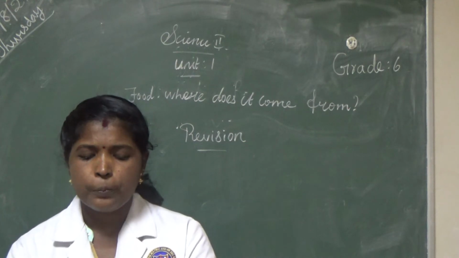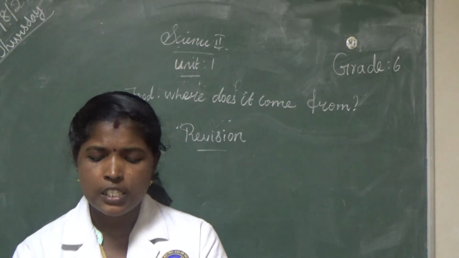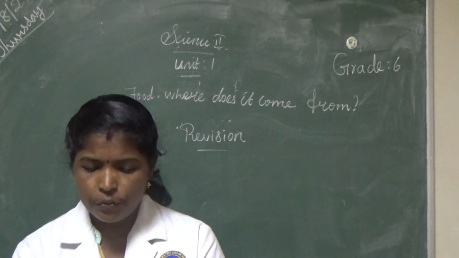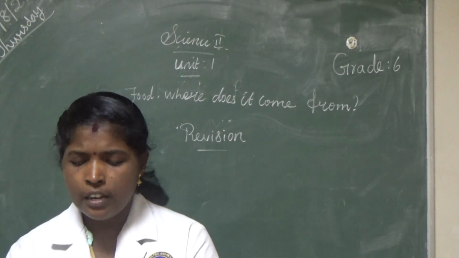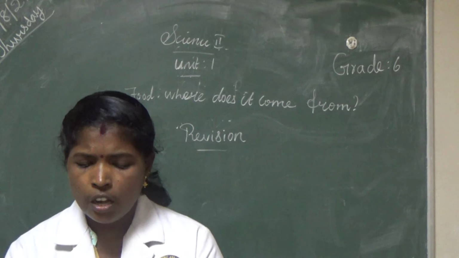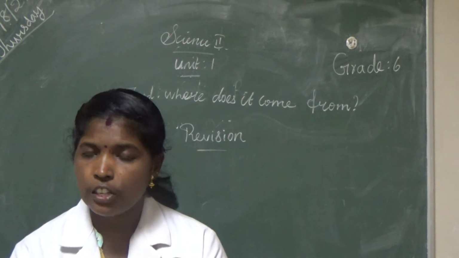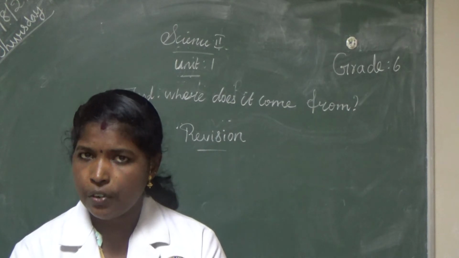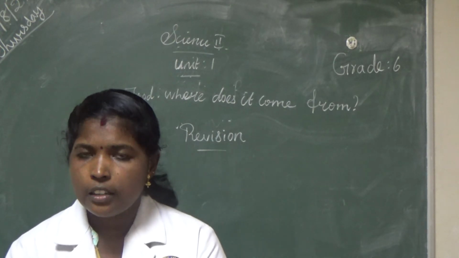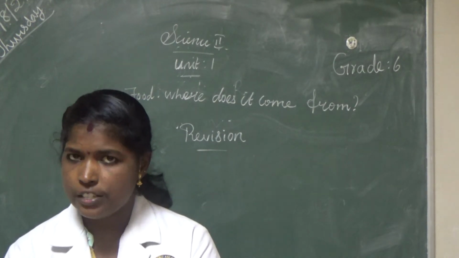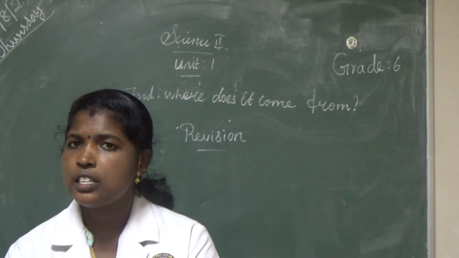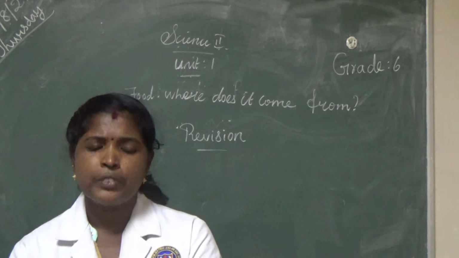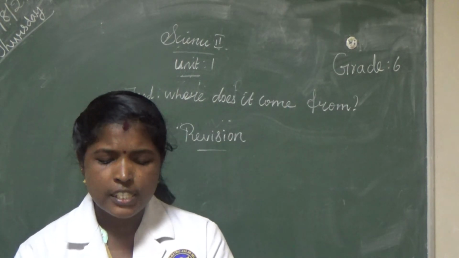Next, sixth one. Which of the following animals is a carnivore? Listen to the options. Butterfly, spider, honeybee, squirrel. Butterfly is under the category of herbivores. They eat only flower nectar. Honeybee is also a plant-eating animal. Squirrel also eats nuts. What is the answer? Spider. Spider is a small insect.